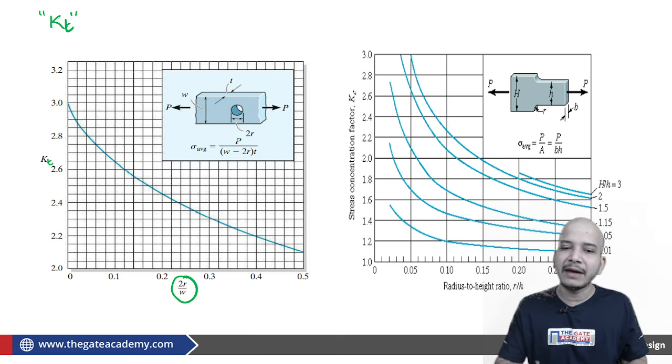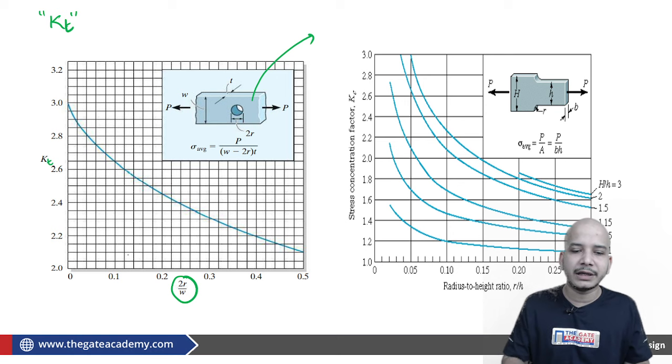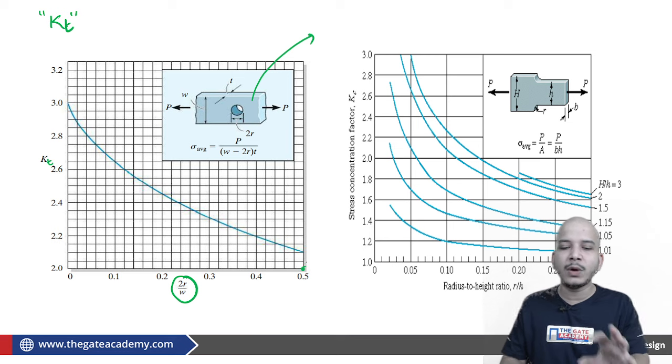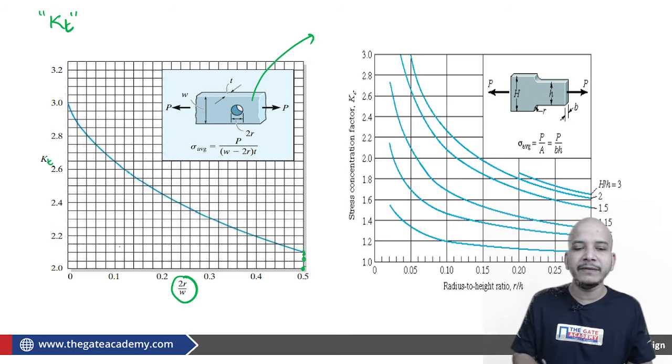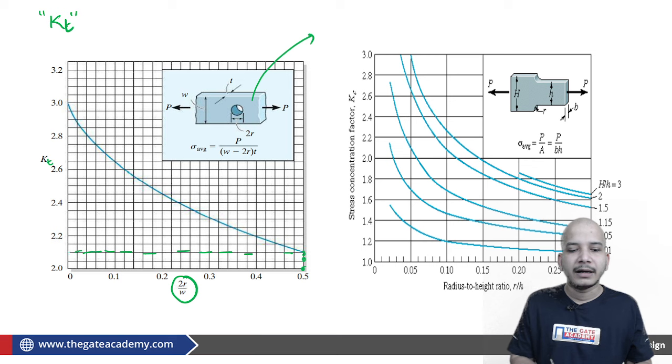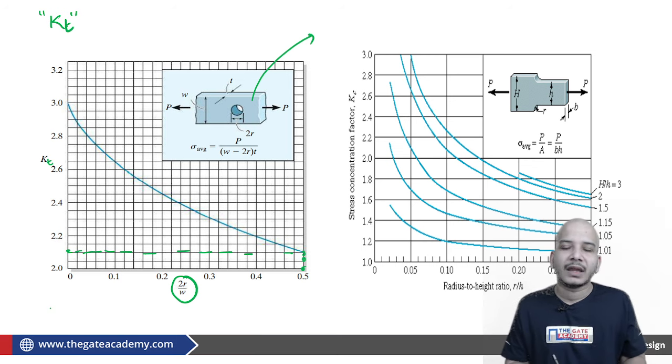Here we haven't talked about whether this component is made up of a particular material or not. Here I am just simply saying that if the ratio 2r by W is say 0.3, or say 0.5, if 2r by W is equal to 0.5, then straight away with the help of this graph I can say that the stress concentration will be something like 2.1.